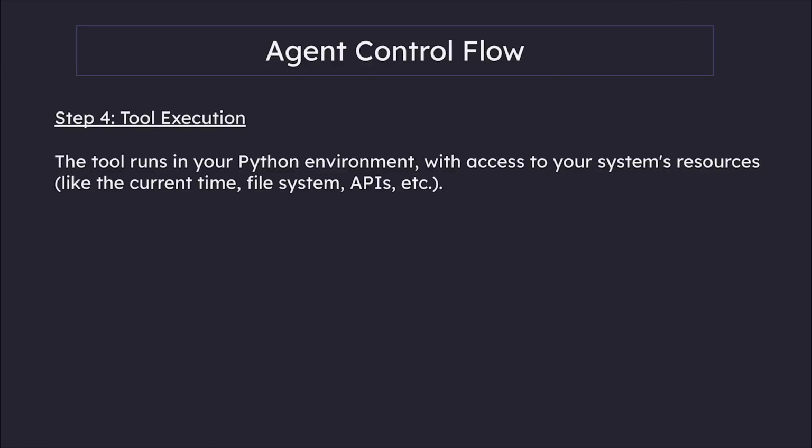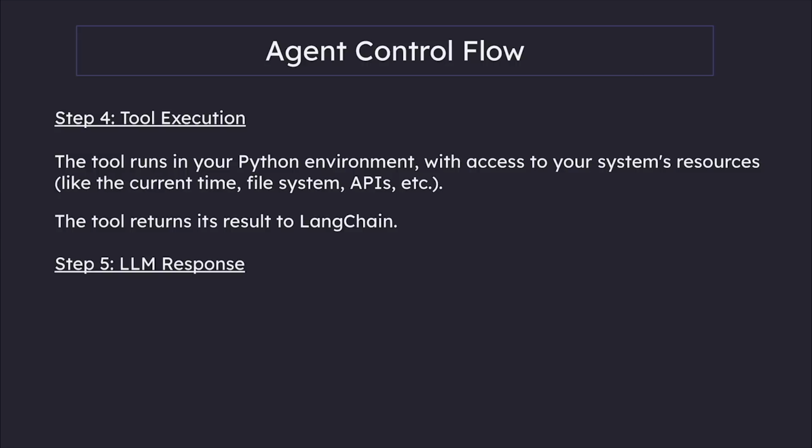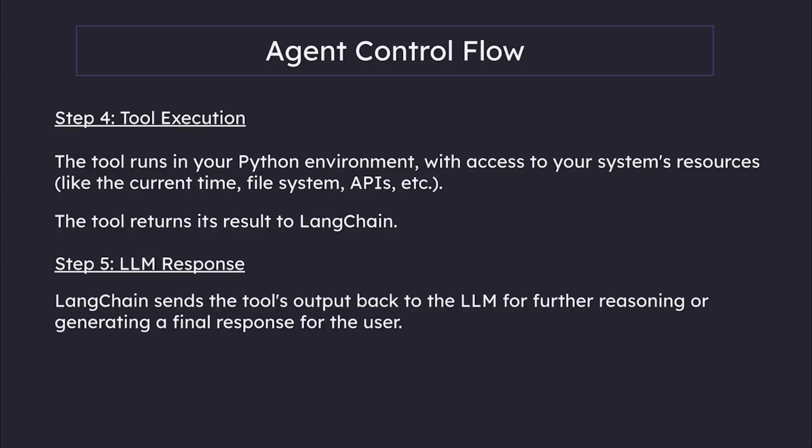The tool runs in your Python environment with access to your Python's resources, like the current time, file system, APIs, etc. The tool returns its result to LangChain. And then the LLM responds. LangChain sends the tool's output back to the LLM for further reasoning or generating a final response for the user. So, enough theory.